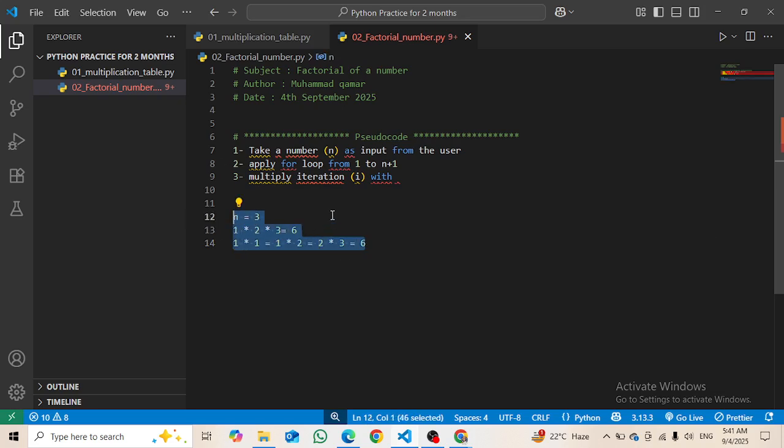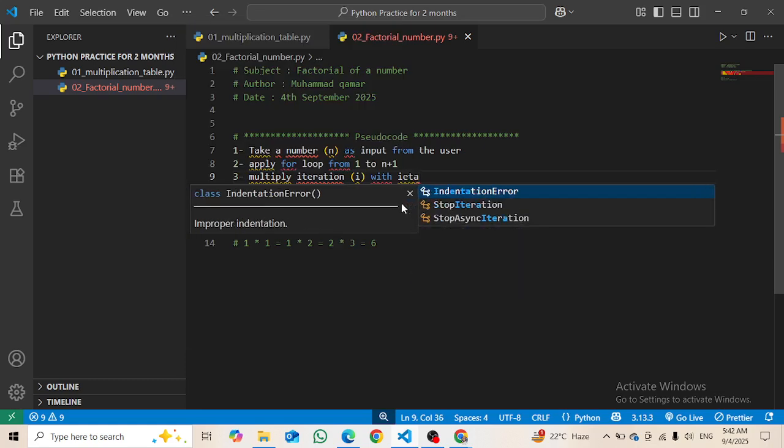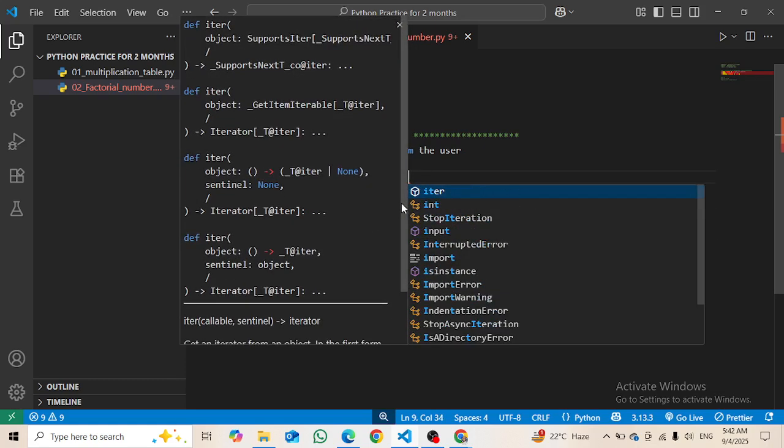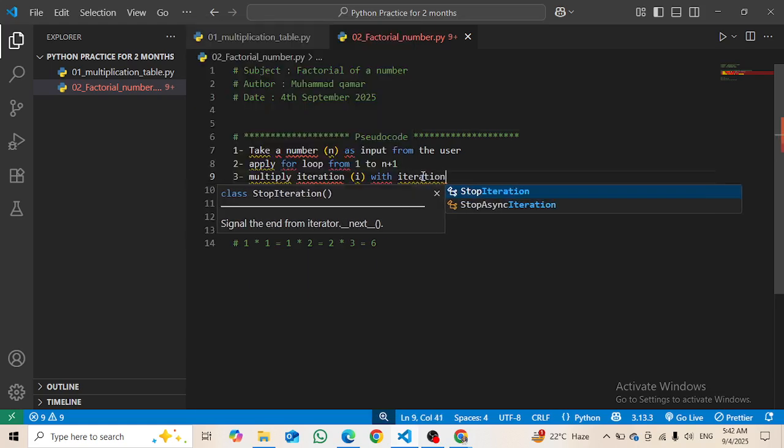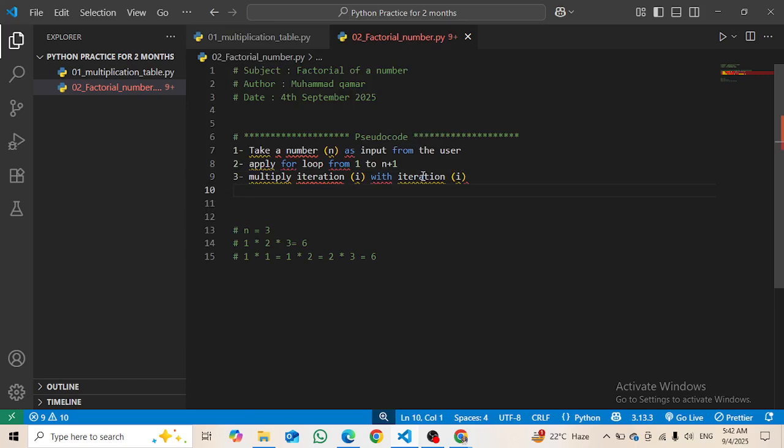I will write it also, so it will be more convenient, right? I will make it a comment like this. So multiply the iteration with what? With what should I multiply the iteration? I guess that I should multiply the iteration with iteration, in my opinion. Right now I don't know, but for now, just for the sake of code, we will write it like this, okay? Iteration. And then do what? Then give the output as a result.